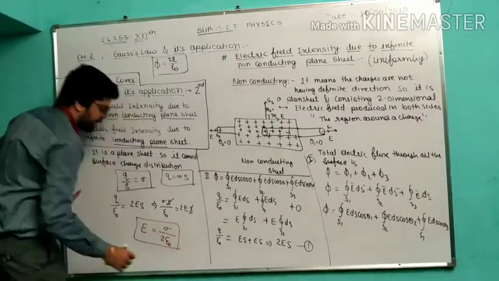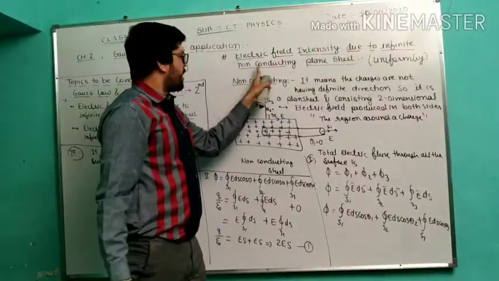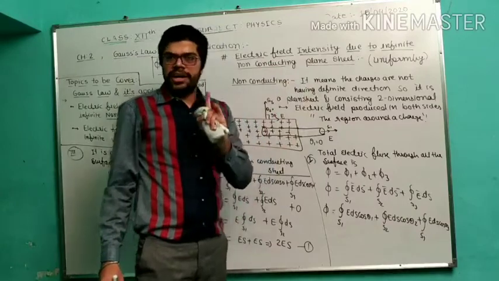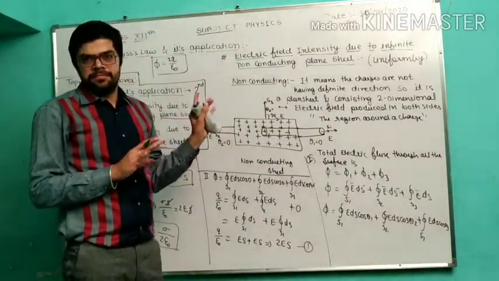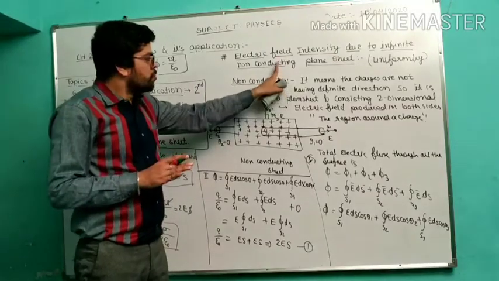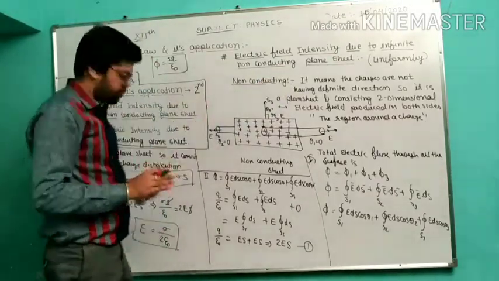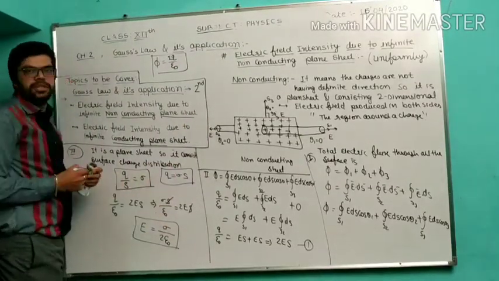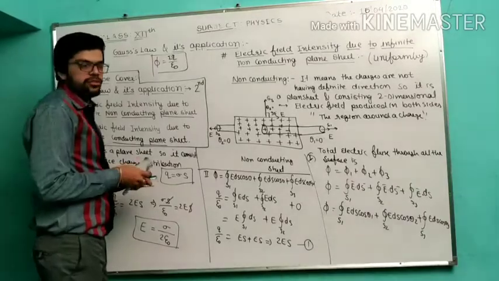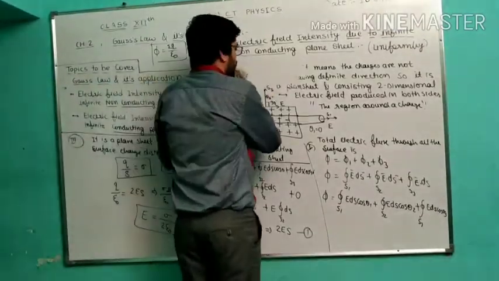So this is your final understanding. We got the electric field intensity due to an infinite non-conducting plane sheet. Why did we get it? Because this is the electric field due to the non-conducting plane sheet. Okay? I hope you understood. E is equal to sigma upon 2 epsilon naught. Now I am going to give you the understanding of the graph. This is the last thing you have to understand in your brain. So you understood the non-conducting things.